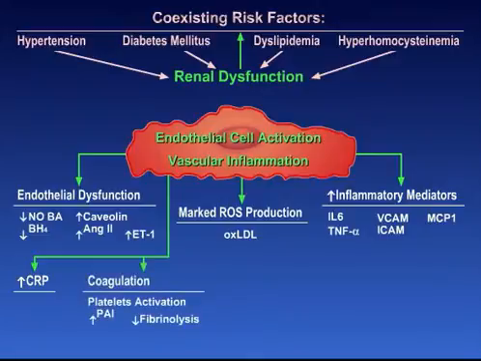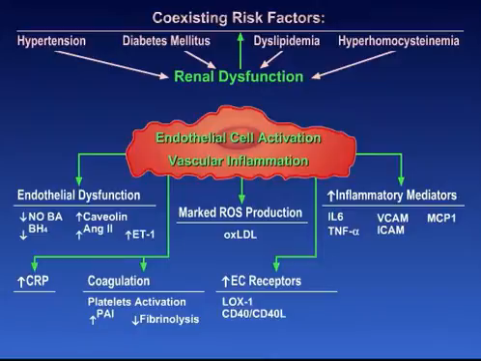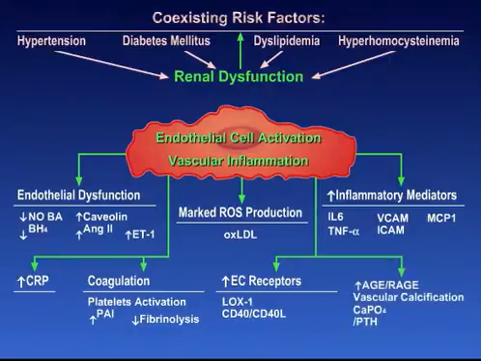Endothelial cell activation and vascular inflammation are also associated with enhanced coagulation and greater thrombus stability. There is an upregulation of endothelial cell receptors that bind oxidized LDL, such as LOX1 and CD40, and CD40 ligand, as well as an increase in advanced glycosylation end products and their receptors. And lastly, a mechanism that is perhaps distinct to vascular damage in renal dysfunction is the calcium phosphate parathyroid hormone interaction, which results in pronounced vascular calcification.